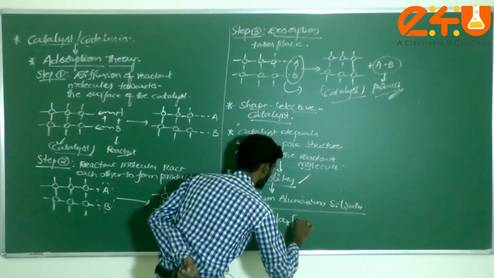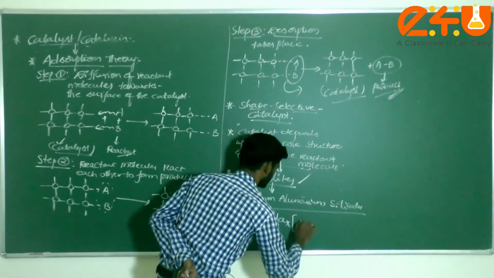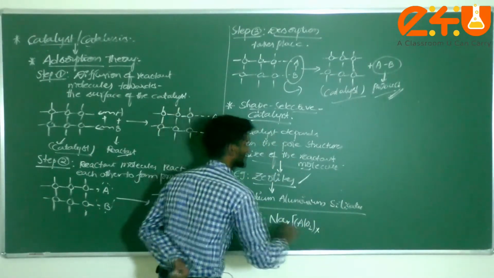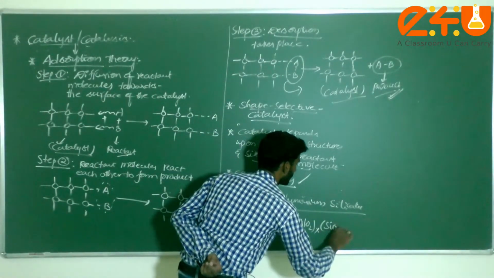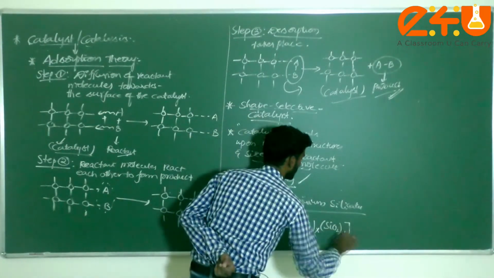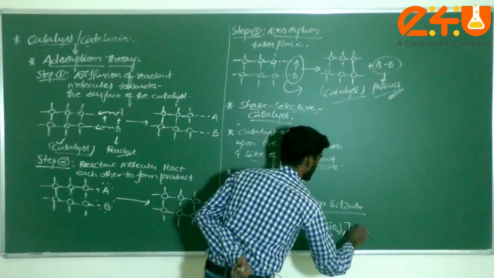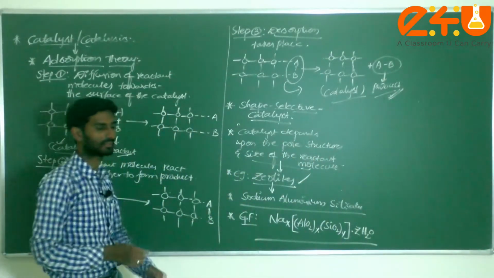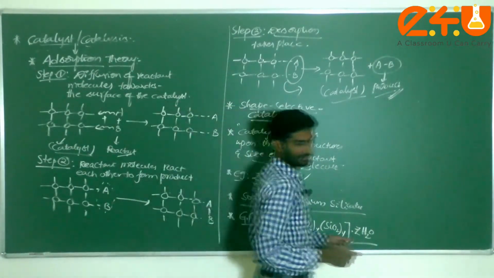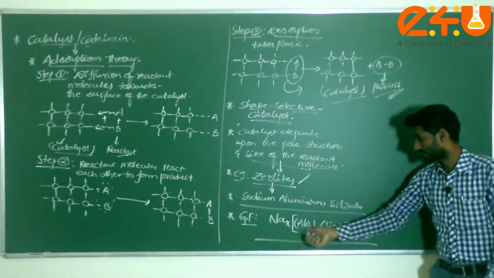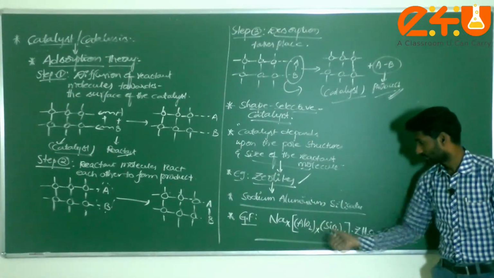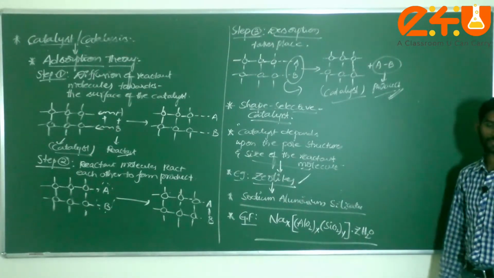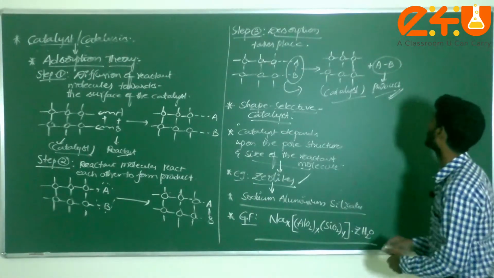Then AlO2, you can take X times, and SiO2, you can take Y times, and Z molecules of water. Dear students, that means sodium aluminum silicates are called zeolite. This is the general representation of zeolites.